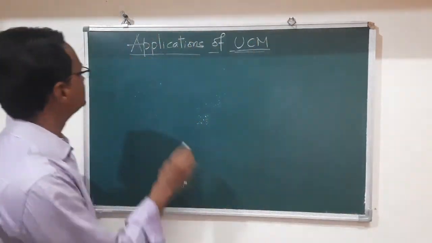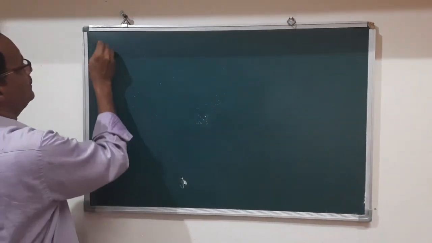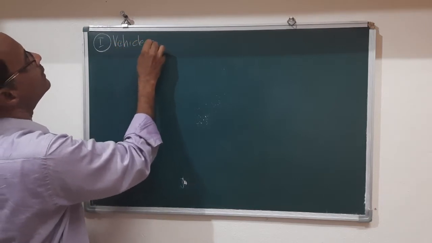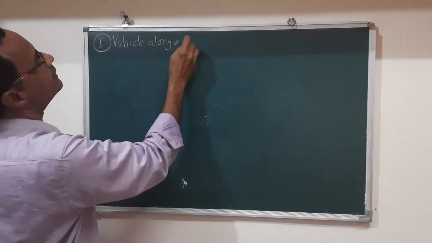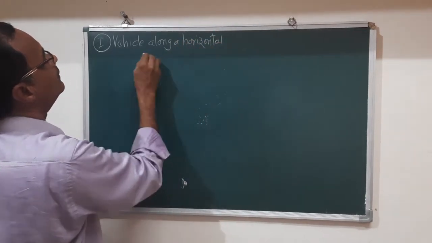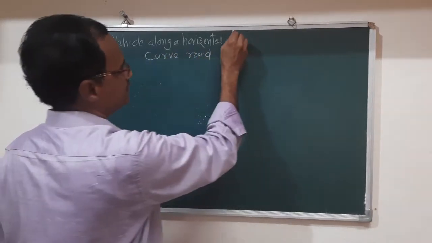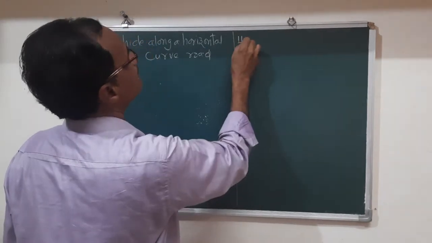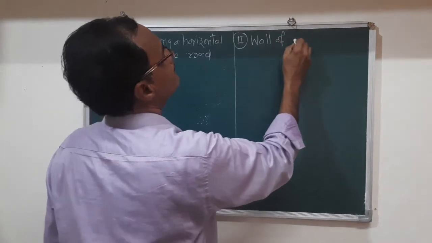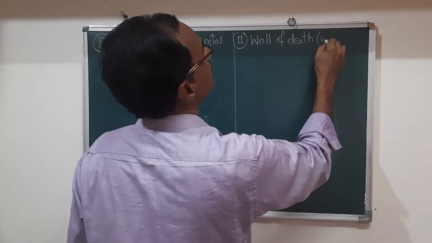In that, the first application is a vehicle along a horizontal curved road, and the second application is the wall of death, or it is also called the well of death.